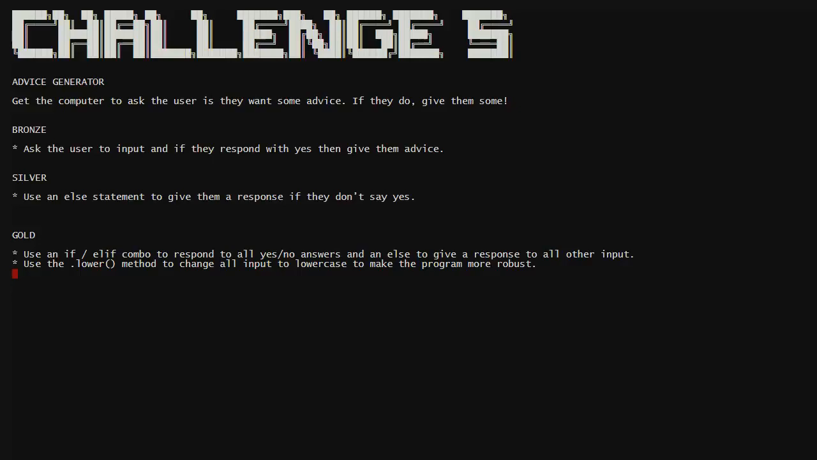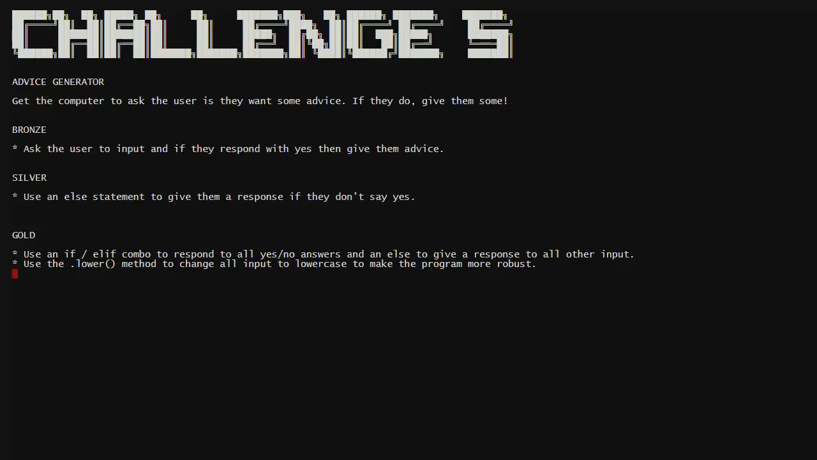The bronze level, you ask them to input some data. If they respond with a yes, you give them some advice. Silver is same as the bronze, but you have an if-else statement. So if they say yes, you give them some advice. If they say no, then you say something else, give them a suitable response.